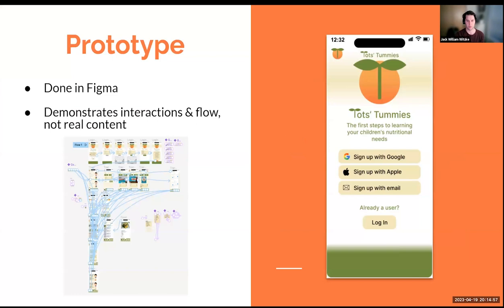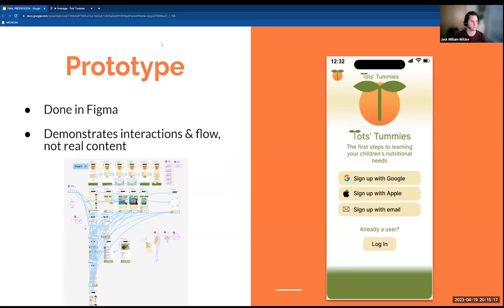We used Figma for our prototype. We found its collaborative features and its prototyping features worked best for our project. The goal with this was to develop something that we could use to evaluate flow and allow test participants to interact with to get a good feel for how the app works. On that note, let's take a quick look at the first iteration of our prototype that we used to evaluate.